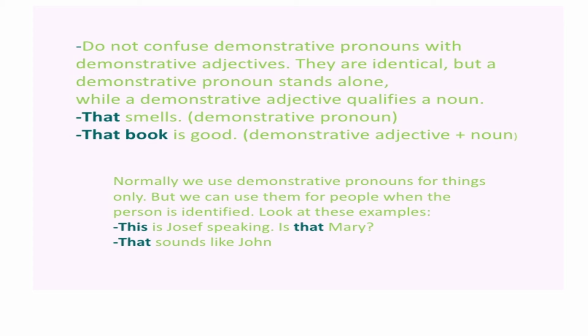Normally we use demonstrative pronouns for things only, but we can use them for people when the person is identified, when the person is known to us. Look at this example. This is Joseph speaking. यह Joseph बोल रहा है. It means when you are speaking these lines, this is Joseph speaking. Is that Mary? You are familiar with Joseph and Mary. That's why you have used this and that.